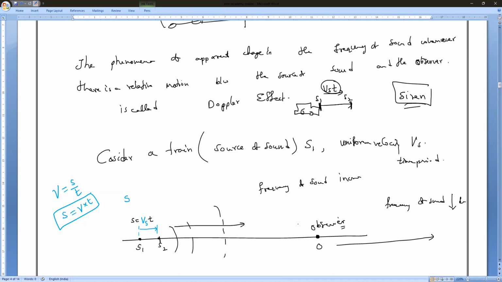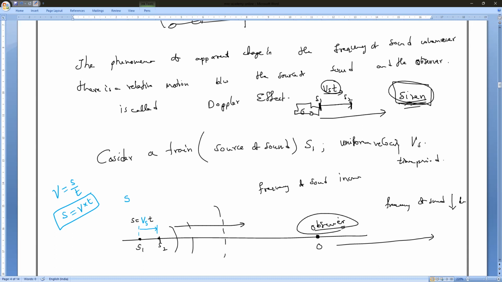Here the train is moving with respect to the observer, and here the person is moving with respect to the source of sound. So that is what we used to call relative motion. I hope you all understand. So the phenomenon of apparent change in the frequency of a sound, whenever there is a relative motion between the source of sound and the observer, is what we call the Doppler effect.